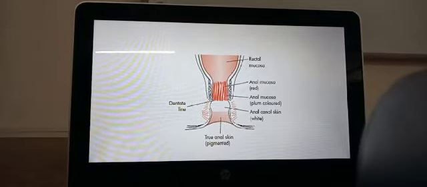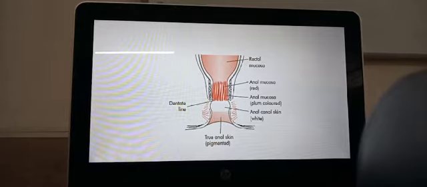Now you can see the rectal mucosa there and the anal mucosa. The anal mucosa is a little purplish colored, then it's the red colored, and the anal skin is whitish colored, and the true anal skin is pigmented. And the junction between the rectal mucosa and the anal mucosa, you can see it named as the dentate line here.